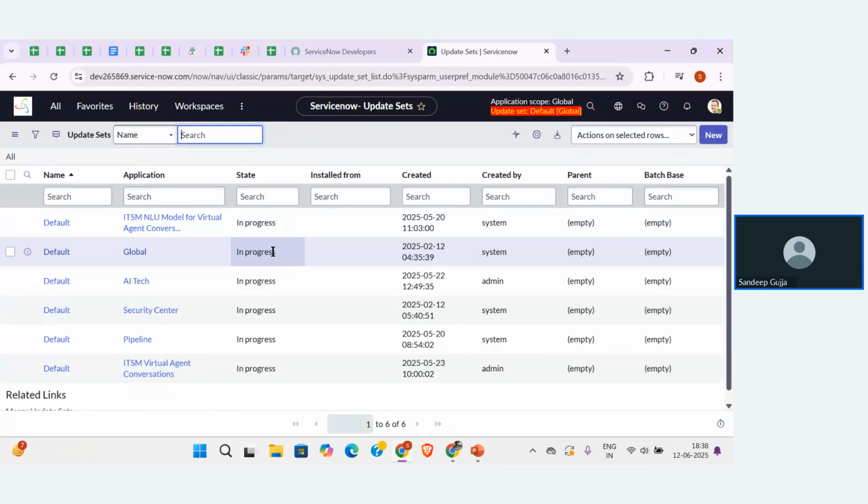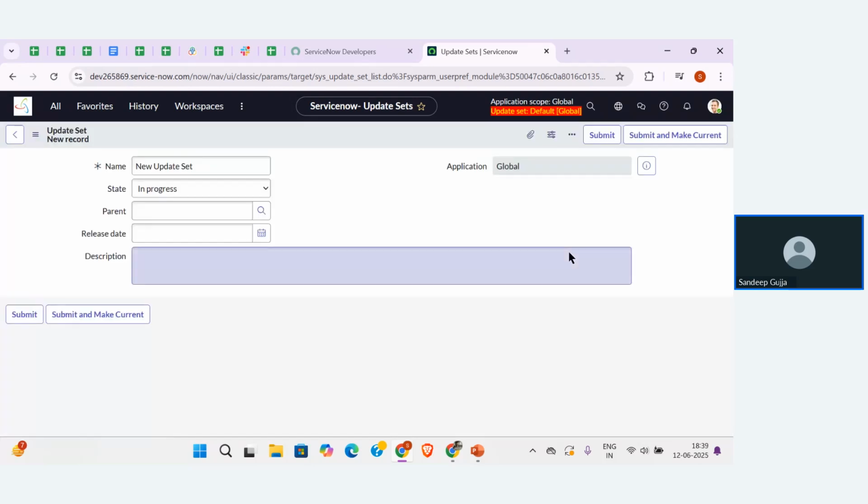So firstly, what is the best thing that we need to do? We need to create the update set first. Then after, we can move the configurations. For that, I need to click on New to create the update set. Whenever I click on New, this is the form that is going to open.